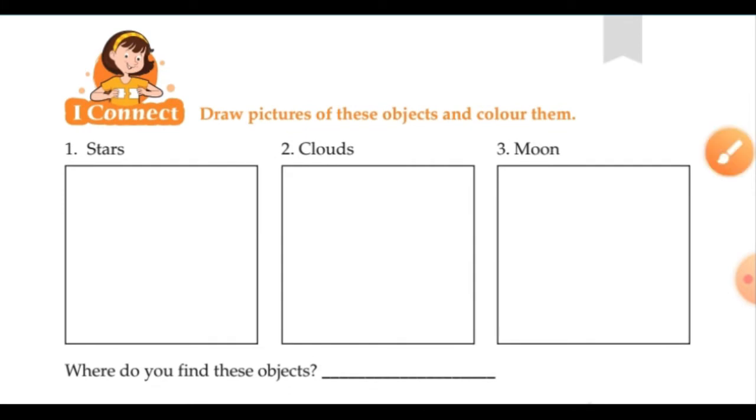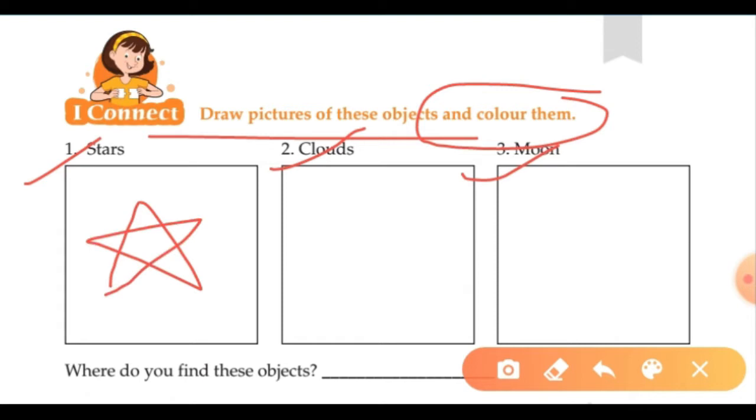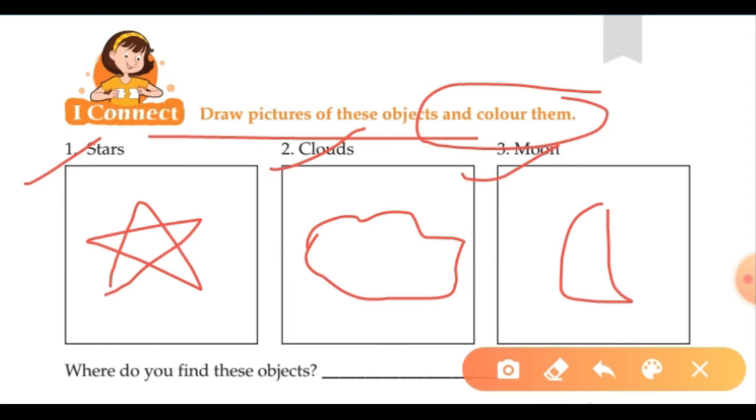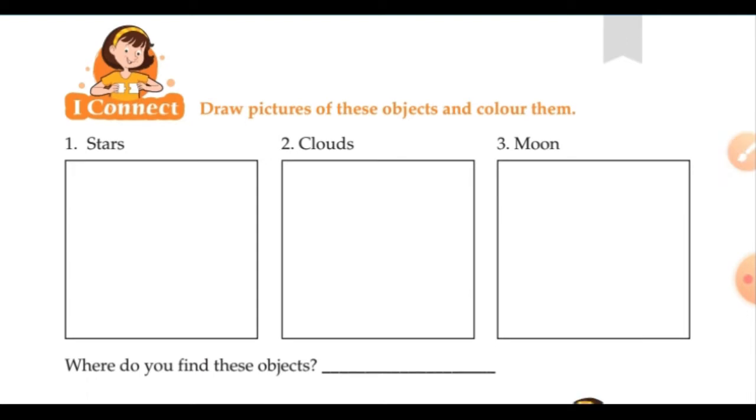Now, when we start this chapter, there is a line saying draw pictures of these objects and color them. So, first we have stars, then clouds, and then moon. We know how a star looks like, we know how clouds look like, and we know how the moon looks like. So, you all have to make a picture of them and then color it.